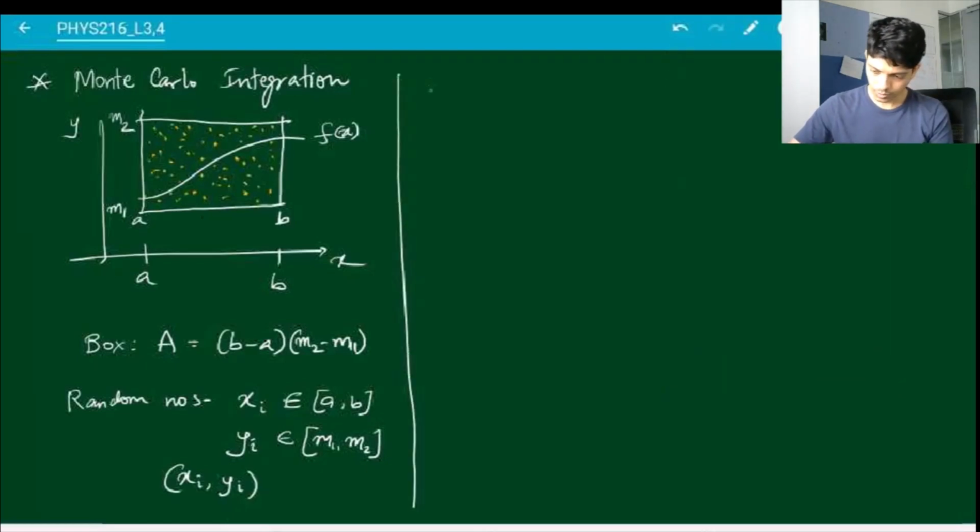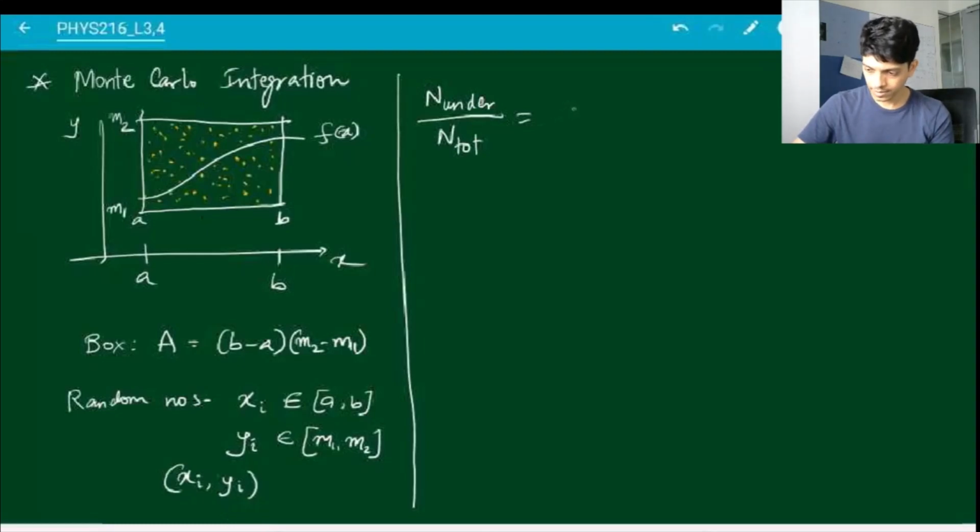And the ratio of the number of points under the curve divided by n total, the total number of points that I have put. This just has to be proportional to the areas.